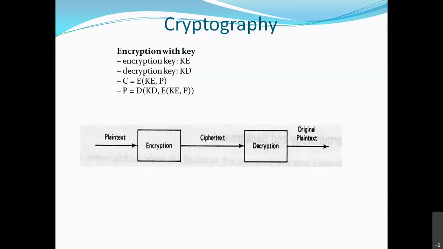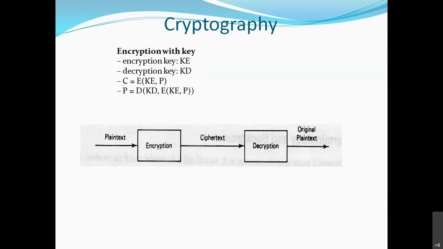When we apply the encryption key to plain text, E stands for a function, the encryption algorithm, which uses key and plain text. As we saw in the previous slide, the algorithm needs two inputs: one is plain text and another is key. So this encryption algorithm is given two inputs, encryption key and plain text, which will be converted into C, that is ciphertext. And how to get the original plain text?